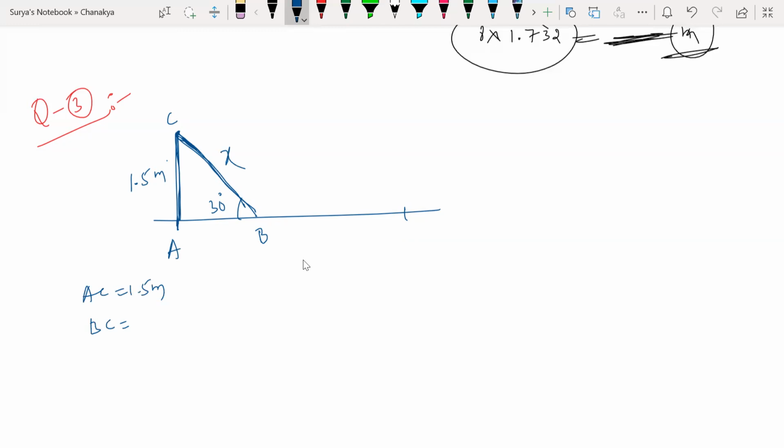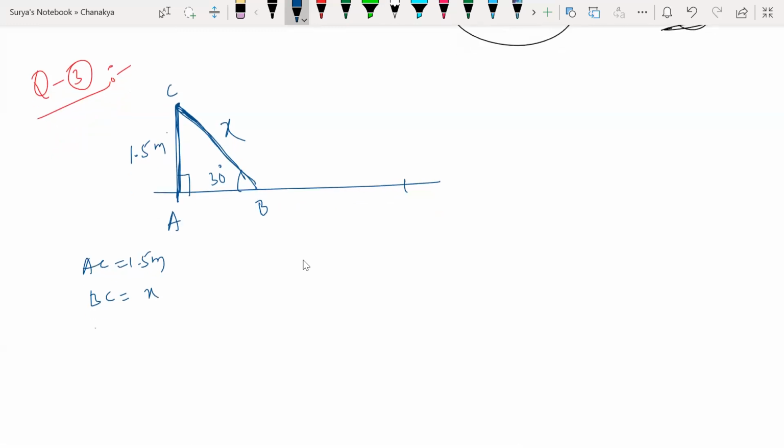Let us take it as x. So AB is equal to what? I do not know. Now, see here, can I apply sin theta here? Sin 30. Sin 30 is what? 1.5 divided by x. So x is equal to what? 1.5 divided by sin 30.